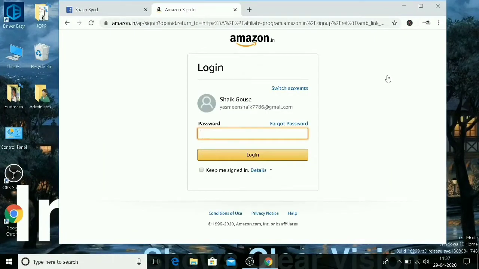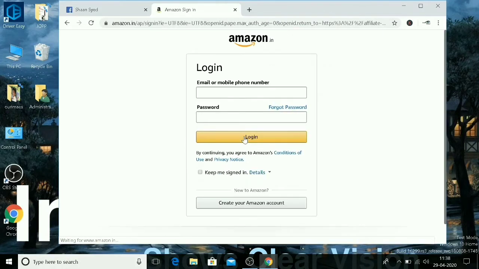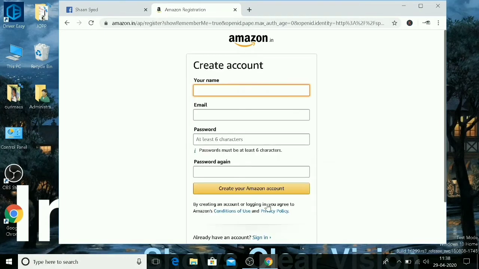Go to switch accounts and tap on add an account. Create a new account. Type your name here.